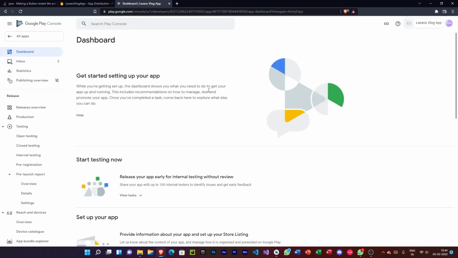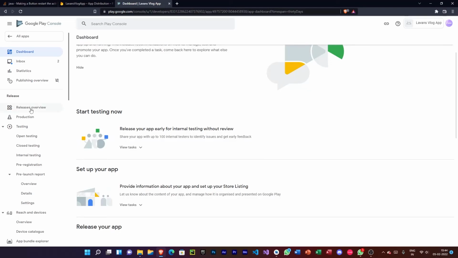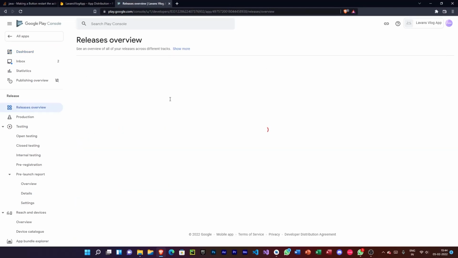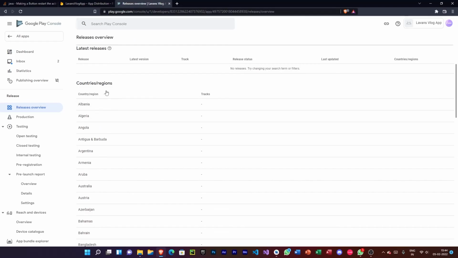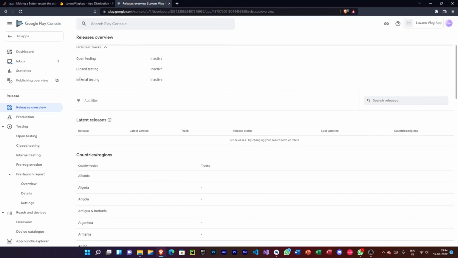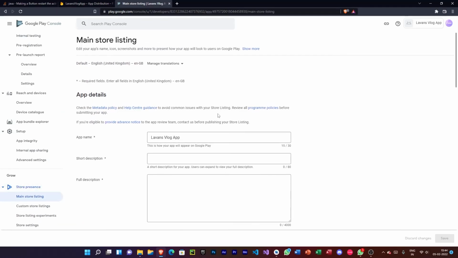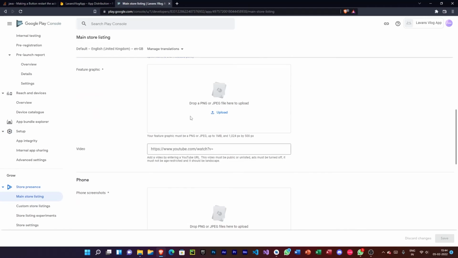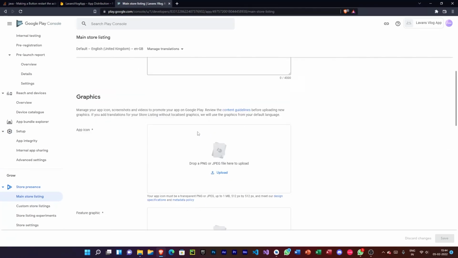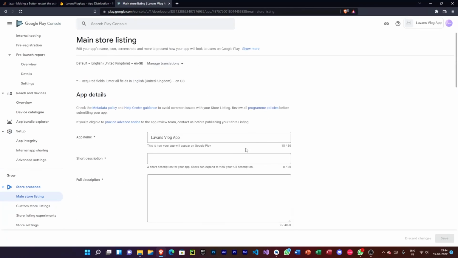So we have created this app, and now we have to go to release overview, and see what else we have to do here. Now let's go to store presence, main store listing. Now you need to click and upload all these graphics and files and so on. I'll just skip them because they will take forever.